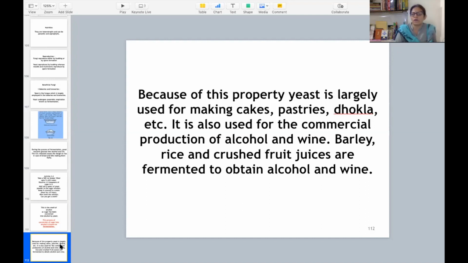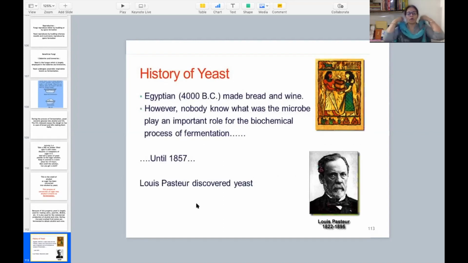You must have seen grapes से wine बनाना. You have seen that in the Discovery Channel also so many times. Egyptians, 4000 BC, before Christ, you must have learned about this in your SST subject also. Egyptians used to make bread and wine, but they never knew कि उसमें कोई microbe use होता है. They were not known about this thing. They used to make bread and wine. However, nobody knew that microbes play an important role in the biochemical process of fermentation.